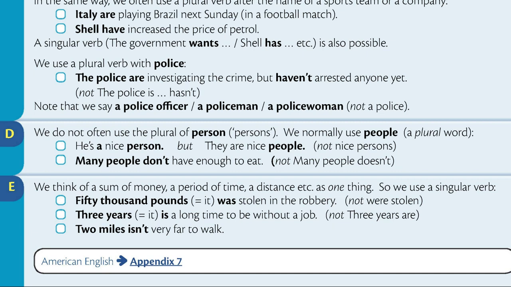Section E. We think of a sum of money, a period of time, a distance, etc. as one thing. So we use a singular verb. £50,000 was stolen in the robbery. Three years is a long time to be without a job. Two miles isn't very far to walk.